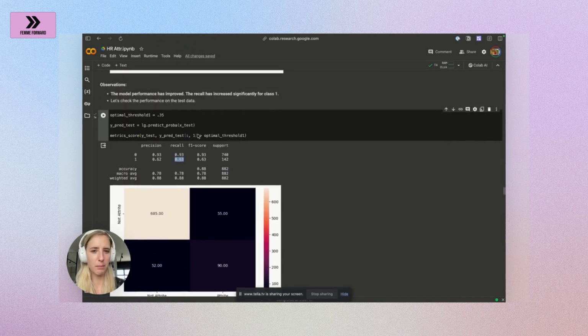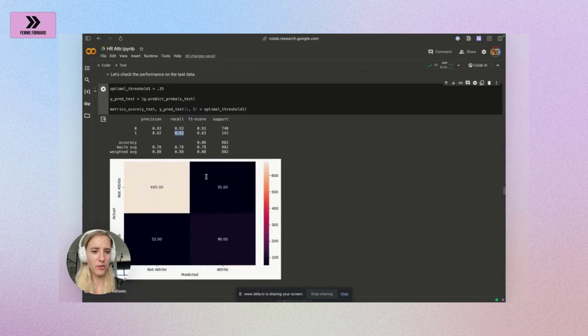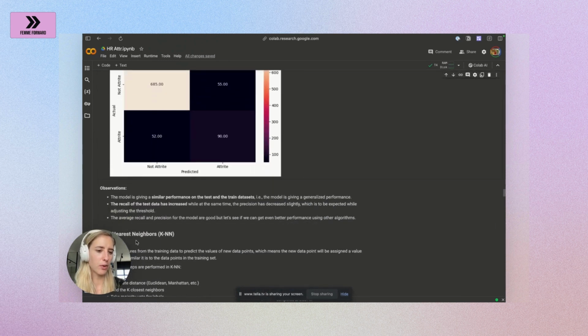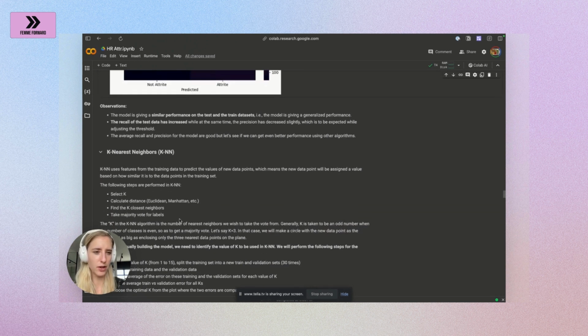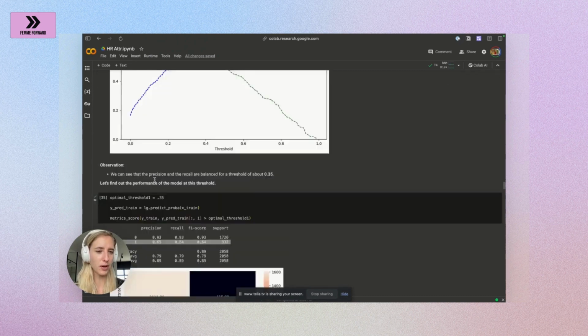That was the model building using logistic regression. There's also, of course, the possibility to do k-nearest neighbors. I won't do this now in the video, but if you want me to show you a video on that, just drop me a comment and I'll do that as well, but it will be in the GitHub notebook that is uploaded.